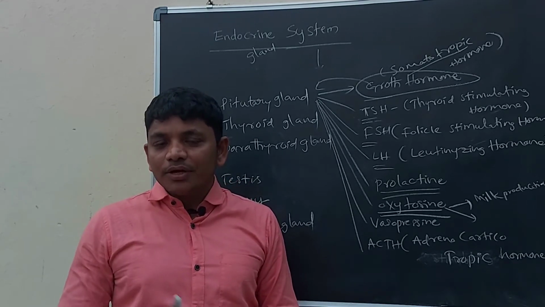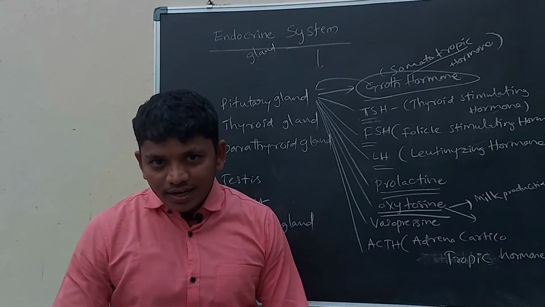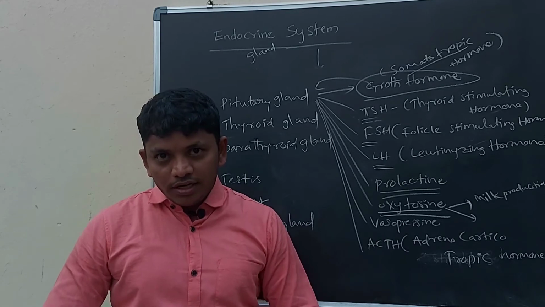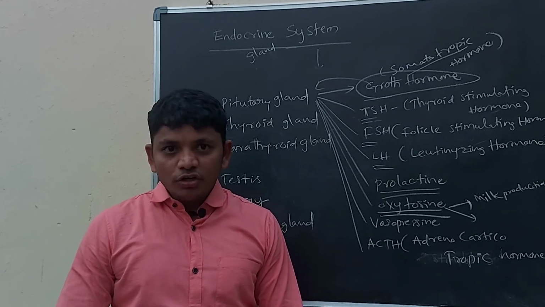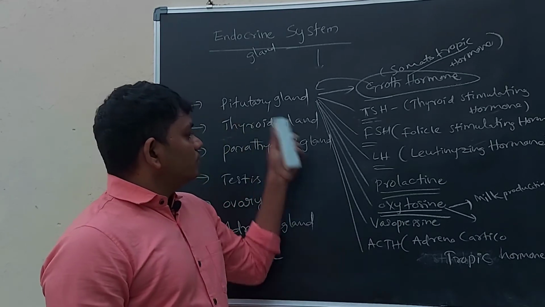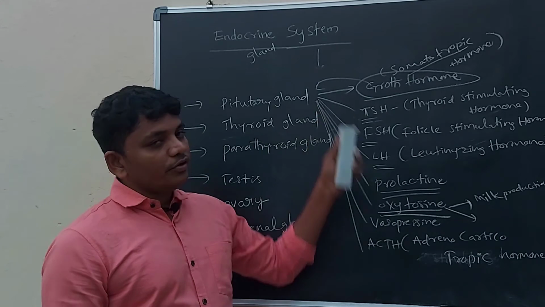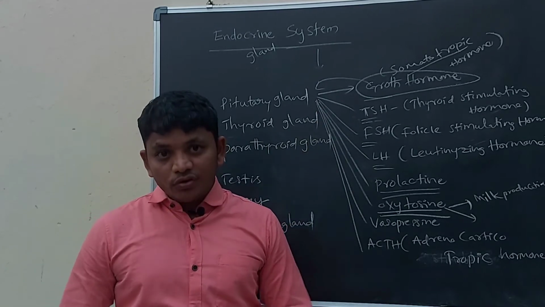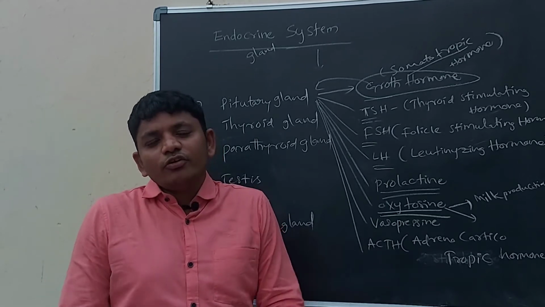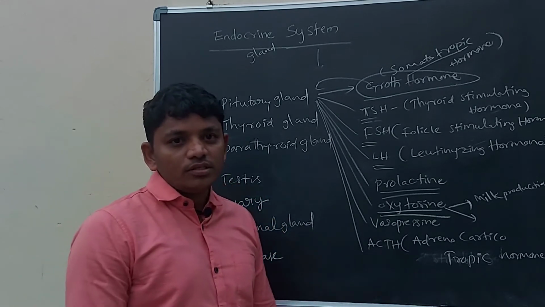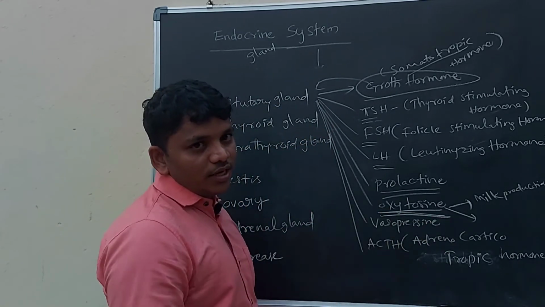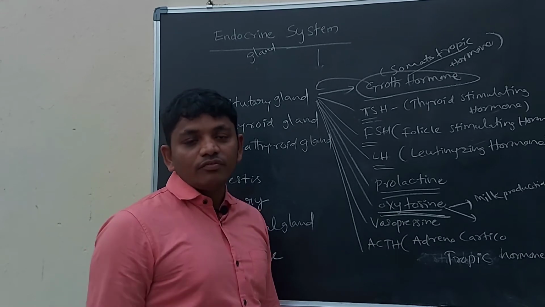When the baby is in the mother's womb, the uterus hangs like this. After delivery, the uterus may be hanging like this. If it continues to appear like this, it will be very bad for the mother. That is why the oxytocin hormone is released by the pituitary gland. It comes to the uterus of the mother's womb and helps in the contraction of the uterus. So oxytocin helps in milk production, and second, in contraction of the uterus after delivery.